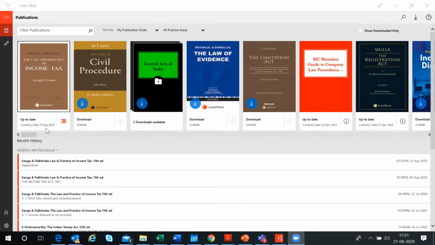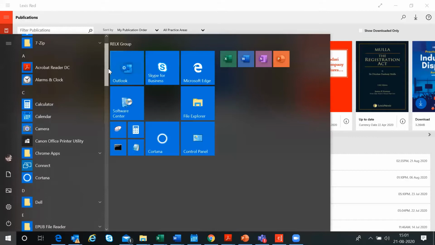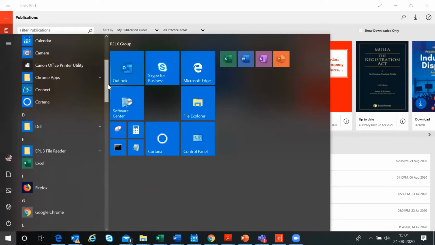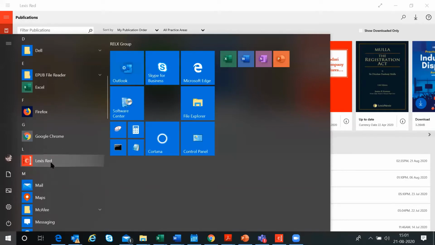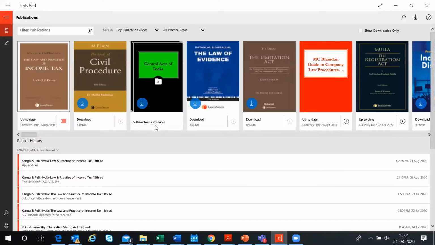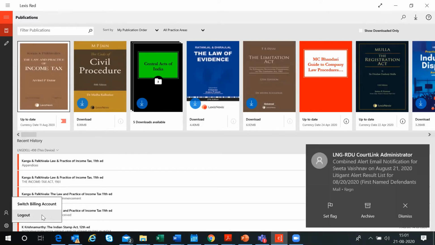Once you download the Lexis Red application, it will sit in your system wherever you've downloaded it, and it will appear like this. Okay, Lexis Red. You go into the app, and it will show you a login screen where you can put in your login credentials. I've already logged into the product, so once we are done with the features, I'll show you the login part, because I think we are running a bit short of time.